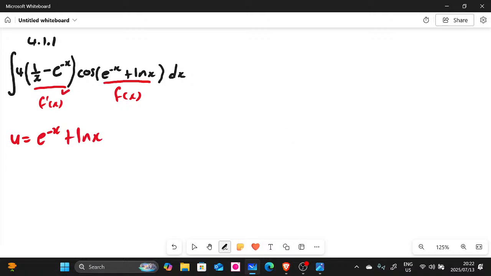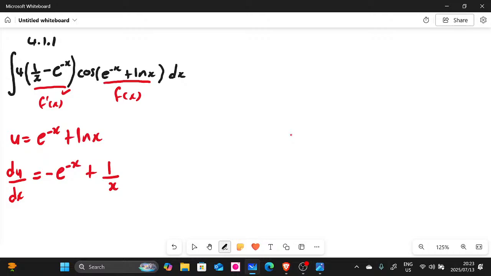Because if we derive this, we get du over dx, right? We know that the derivative of e to the power of negative x is negative e to the power of negative x, plus the derivative of ln, or natural log, which is actually 1 over x.